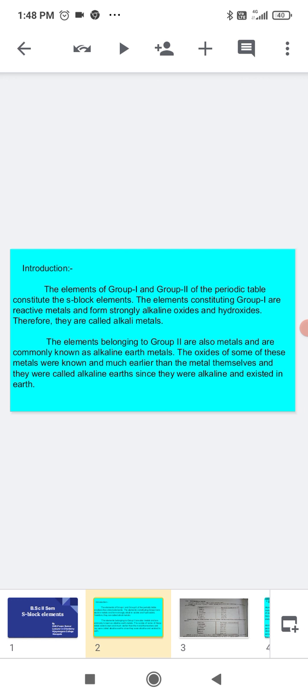Oxides of some of these metals were known much earlier than the metals themselves, and they were called alkaline earth since they were alkaline and existed in earth. That means the first group, as we know, are called alkali metals because they easily form oxides and hydroxides. And the second group are called alkaline earth metals since their oxides were known before the metals came to be known. That's why, and they are found in the earth's crust, therefore they are called alkaline earth metals.